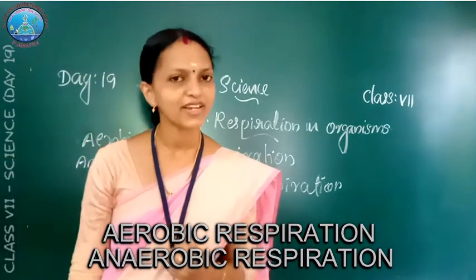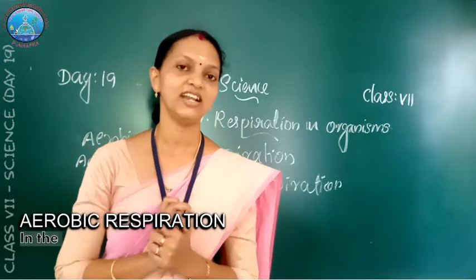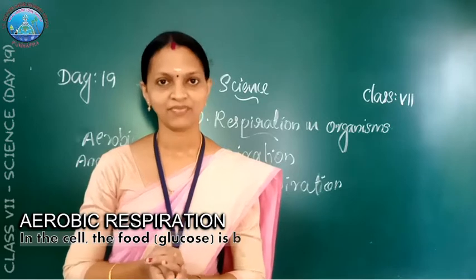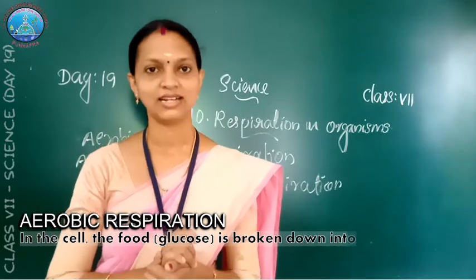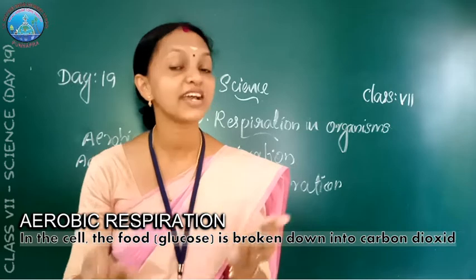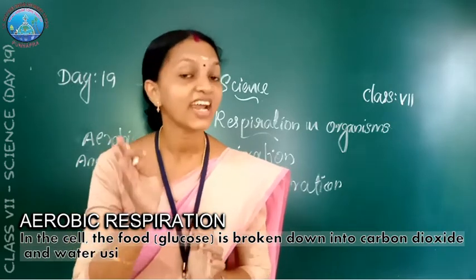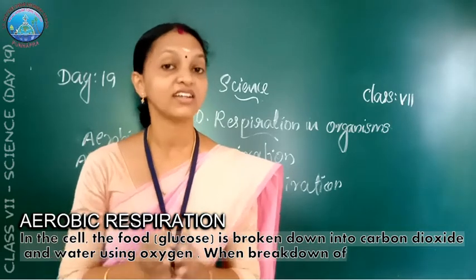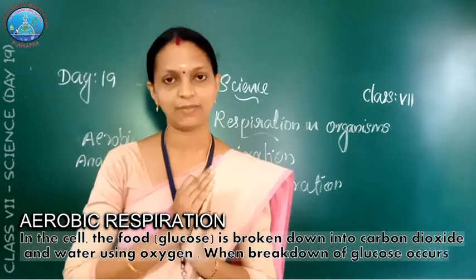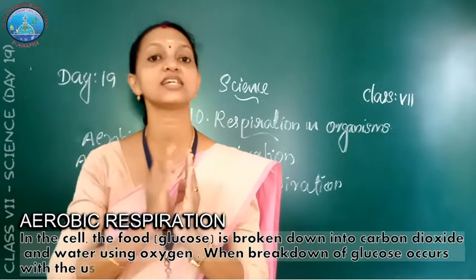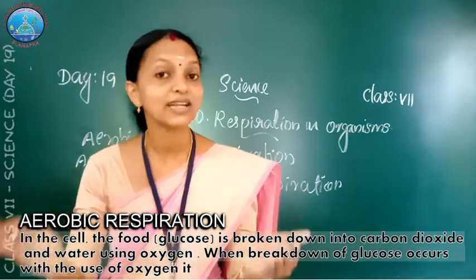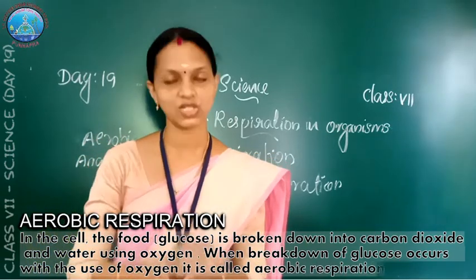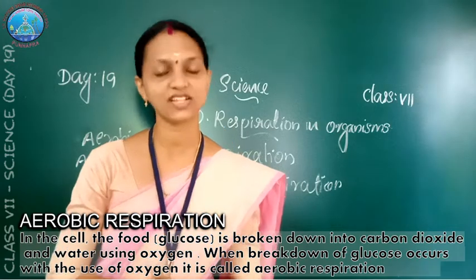What is aerobic respiration? In the cell, the food is broken down into carbon dioxide and water in the presence of oxygen, and this type of respiration is called aerobic respiration. The releasing of energy in the presence of oxygen is called aerobic respiration.